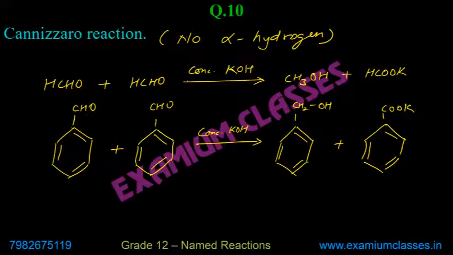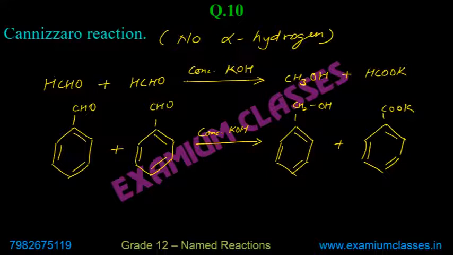Now, one very important point related to this one, which has been asked many a times. You will be asked either to give an example of organic disproportionation reaction, or to justify that Cannizzaro reaction is a disproportionation reaction, means same aldehyde is getting oxidized as well as reduced.